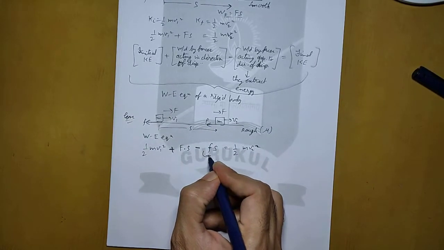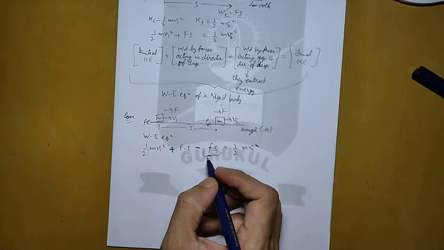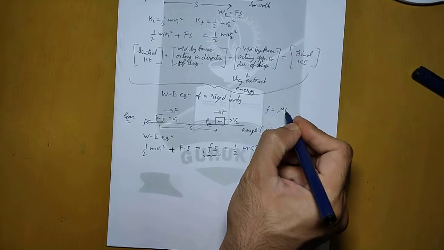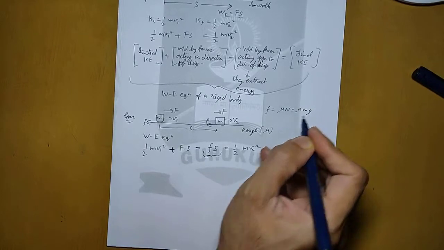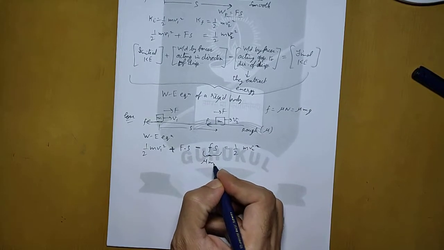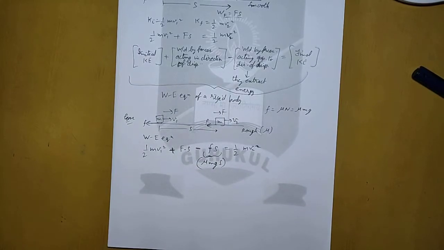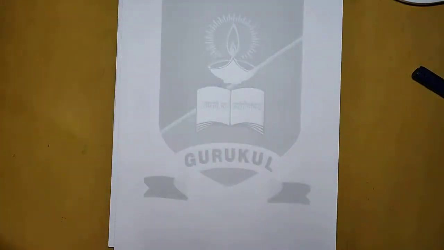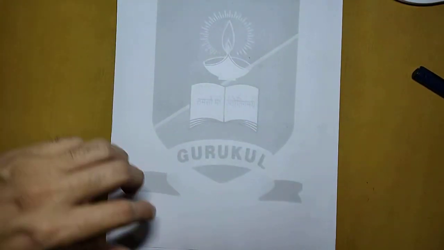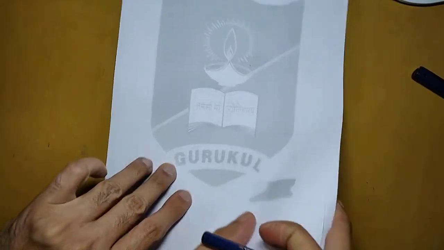This fs can also be written, we know that force of friction is mu N or mu mg, so this can also be written as mu mgs. So this will be the work energy equation of a rigid body. Now let us take another case. Instead of the body moving in the horizontal direction, let it be dropping in the vertical direction.